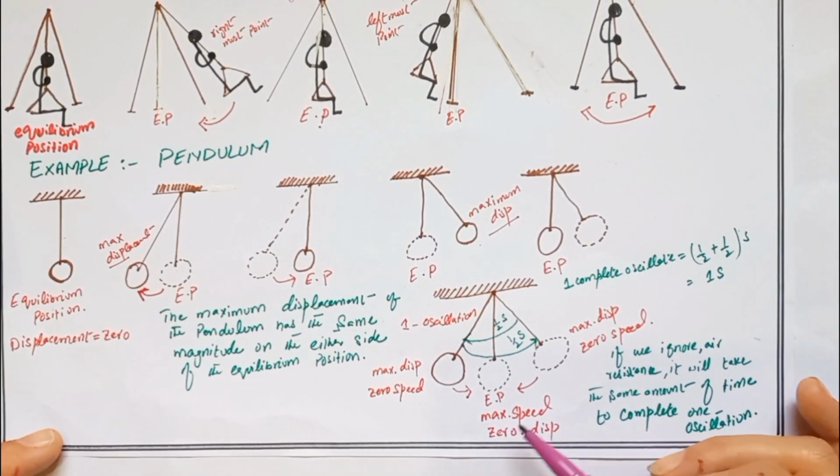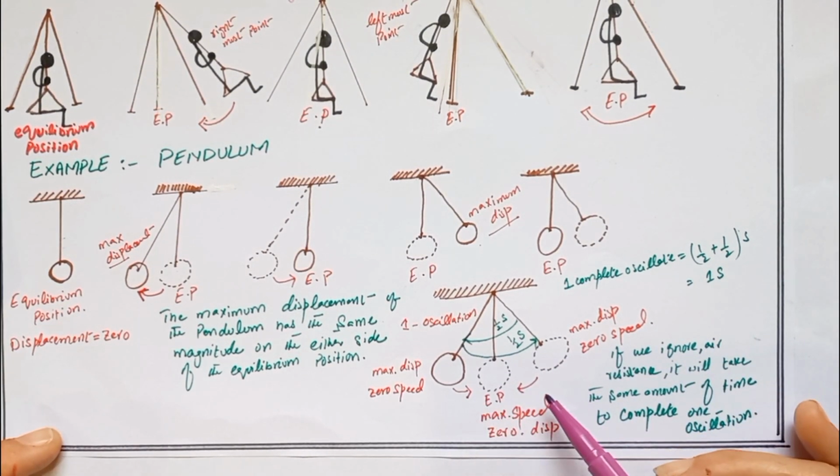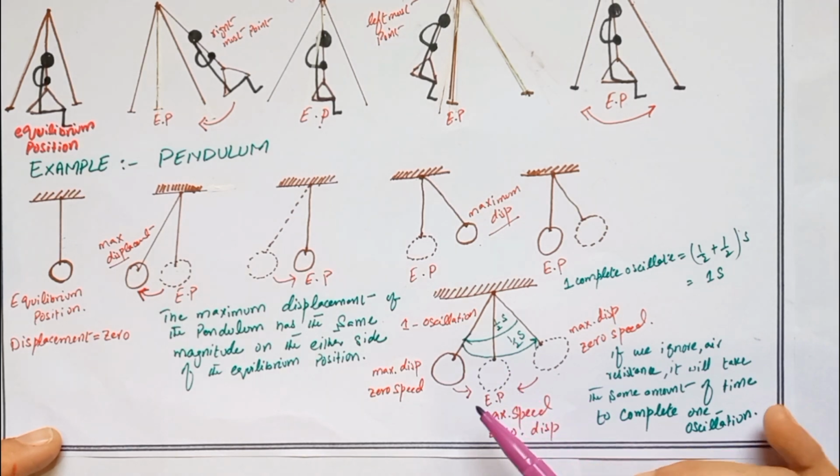Now by looking at the oscillation of the pendulum, we have seen that the oscillation is a regular repeated motion through an equilibrium position. So we have seen that the displacement of the pendulum, the speed of the pendulum, and the time taken for an oscillation follow a regular and repeated pattern.